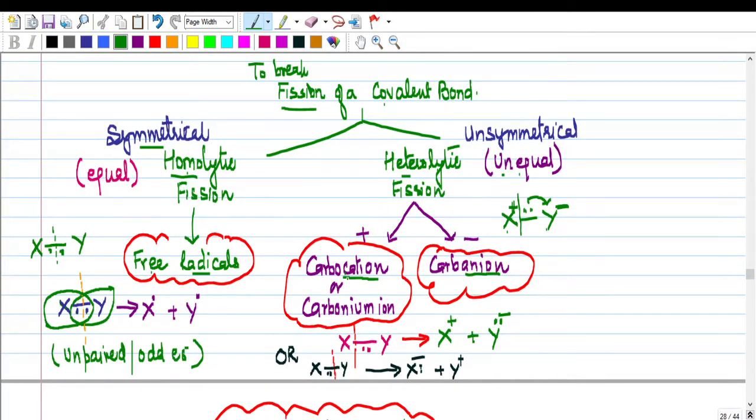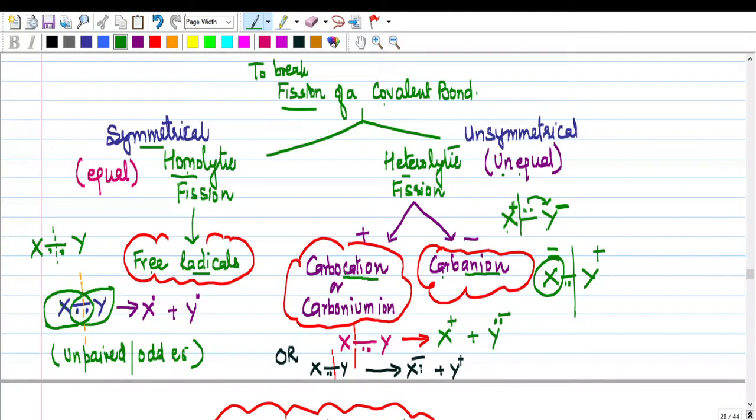Carbocation. Okay. So similarly, if we take another example, X and Y, and this time X is stronger, the shared pair will shift towards X. Therefore X will get a negative charge and Y will get a positive charge. So again you will get one anion and one cation. Whether the bond is shifted towards X or Y, you will always get a cation and an anion.